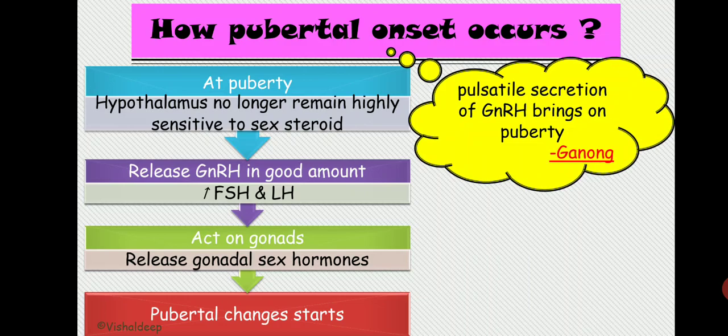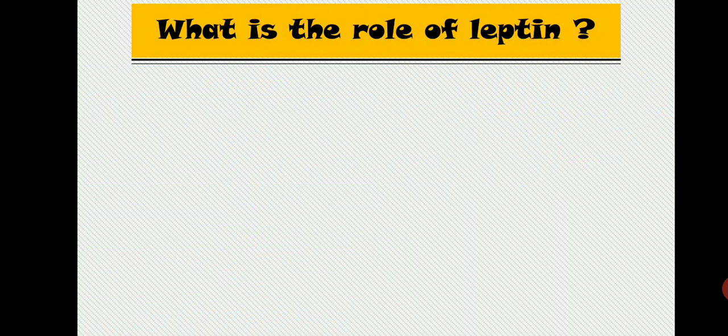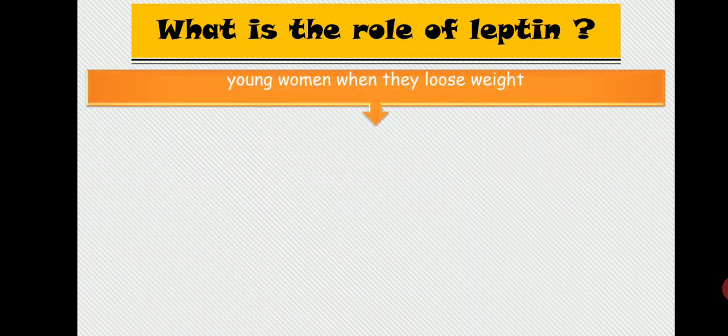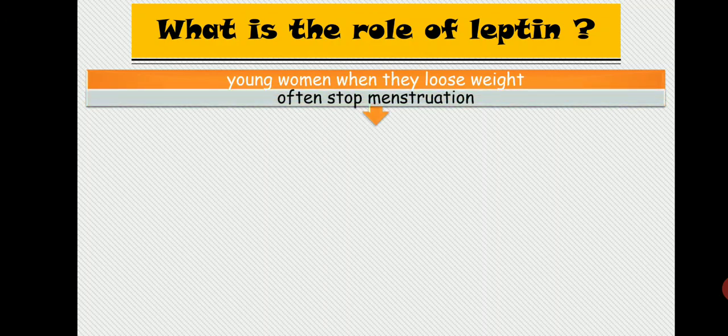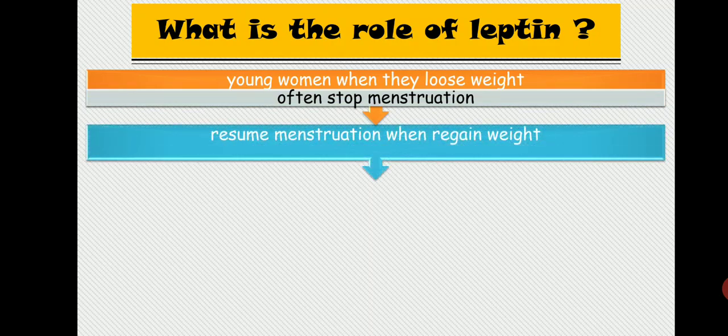Now it is not that only pulsatile release of GnRH is responsible. This puberty is also affected by leptin. Now what is the role of leptin in pubertal onset? There is one finding that when young women lose weight, it often stops menstruation. If young women lose too much weight to make a zero figure, they often stop menstruating, and they resume menstruation when they regain weight.